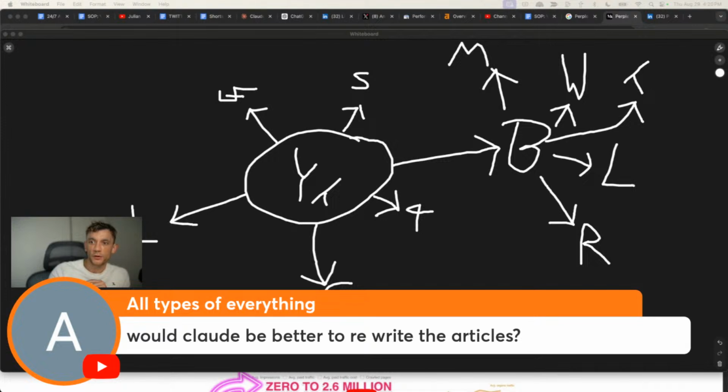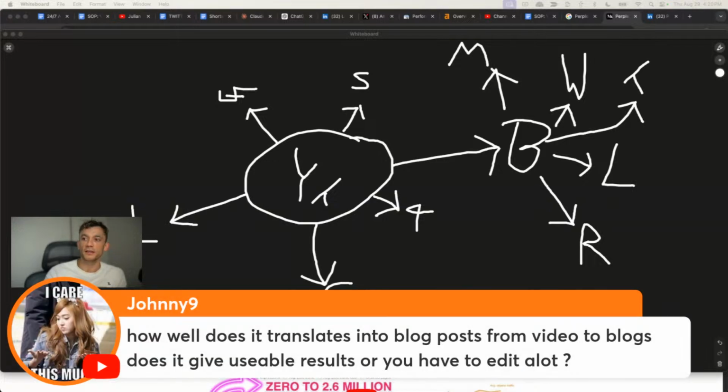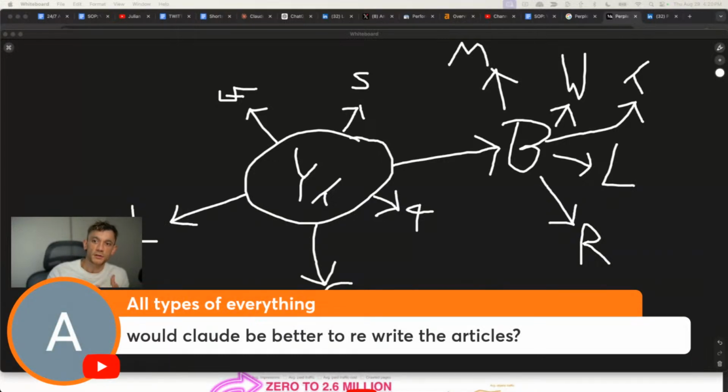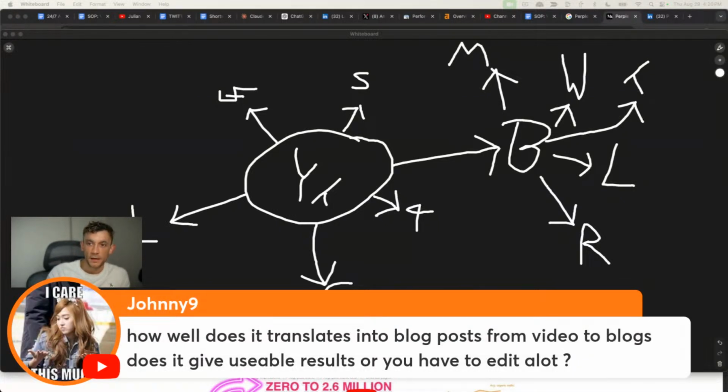All Types Everything says, would Claude be better to rewrite the articles? I really like Descript. I think the way that Descript writes the content is super nice, and it's very easy to do. And then, like I say, you just quality control it, right? So you run through that SEO checklist inside the SOPs to make sure the content is the best it possibly can be. And then Johnny says, how well does it translate from videos into blog posts?